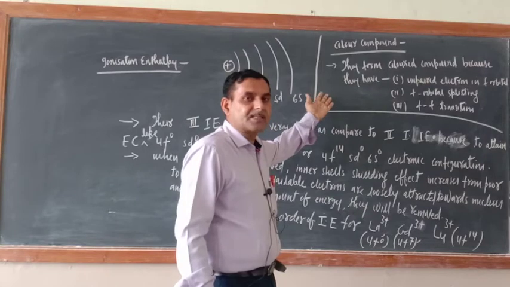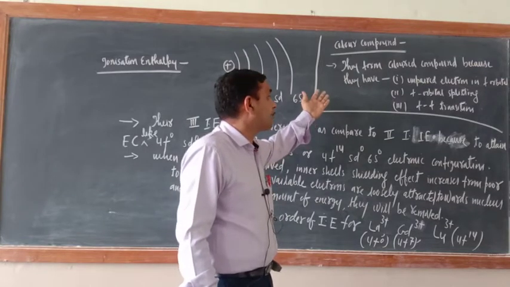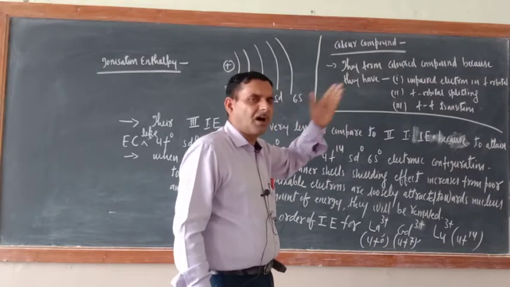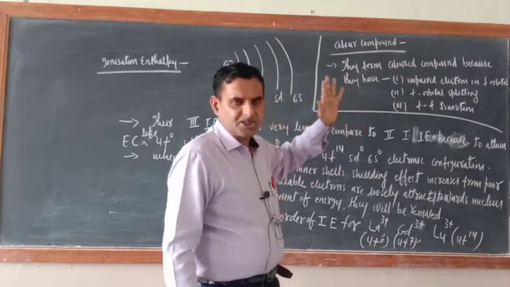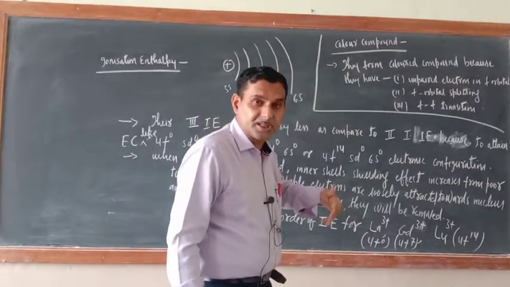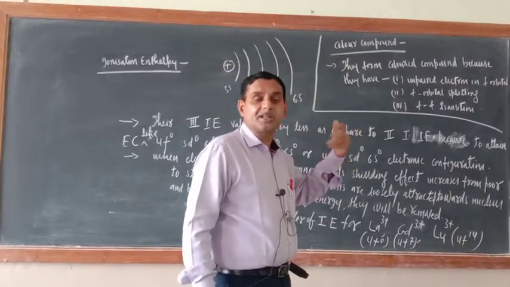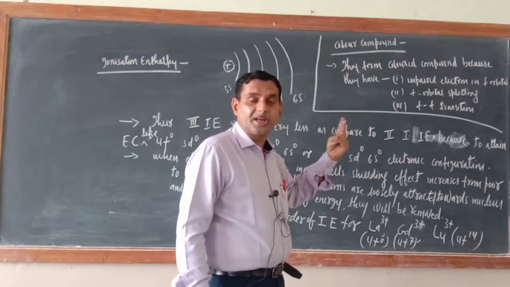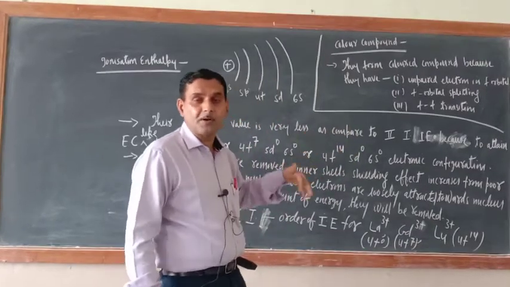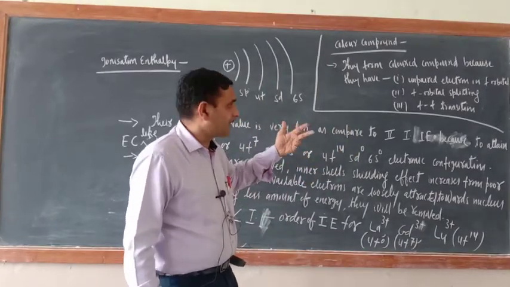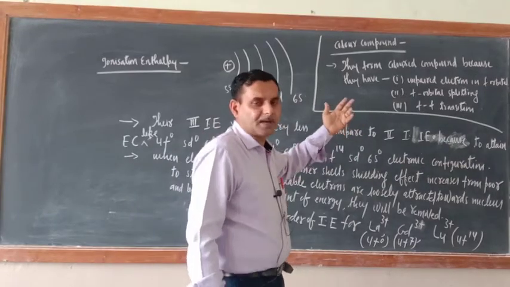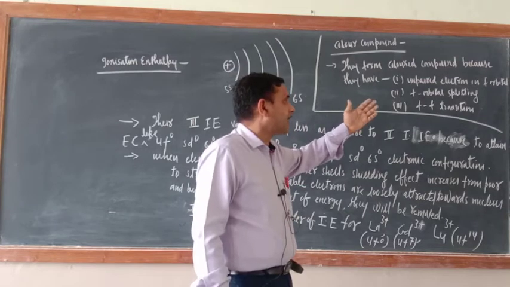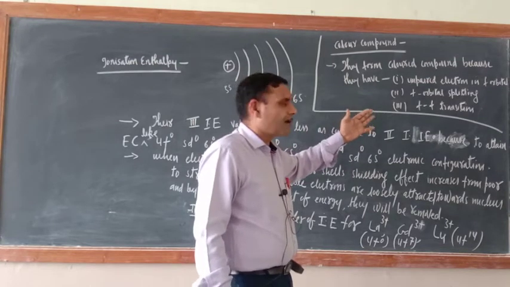F block elements, they are also forming the colored compound. So they form colored compound because they have unpaired electron in f orbital. All will not form. In d transition elements also, zinc, cadmium, Hg, in two positive oxidation state they were forming the colorless compound. Similarly here also only those lanthanide elements will form the colored compound which will have unpaired electron. So first condition for the colored compound formation in case of lanthanide is they will have unpaired electron in f orbital. Second one is f orbital splitting.